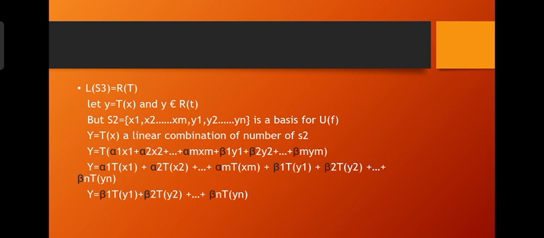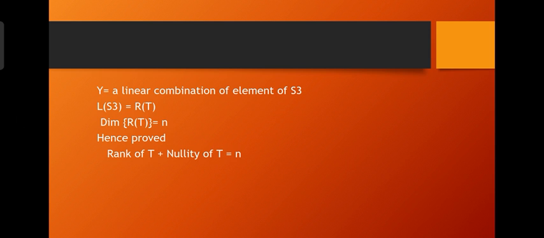Then y equals alpha 1 T of x1 plus alpha 2 T of x2 plus up to alpha m T of xm plus beta 1 T of y1 plus beta 2 T of y2 plus up to beta n T of yn. Then y equals beta 1 T of y1 plus beta 2 T of y2 plus up to beta n T of yn. Y is a linear combination of elements of S3, so L of S3 equals R of T. Dimension R of T equals n. Hence proved: rank of T plus nullity of T equals n.